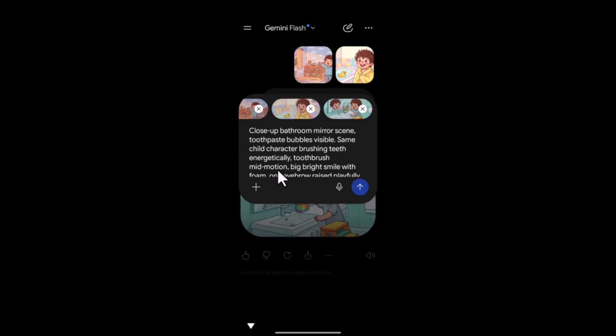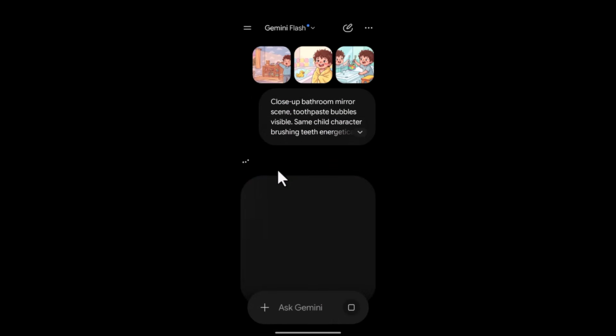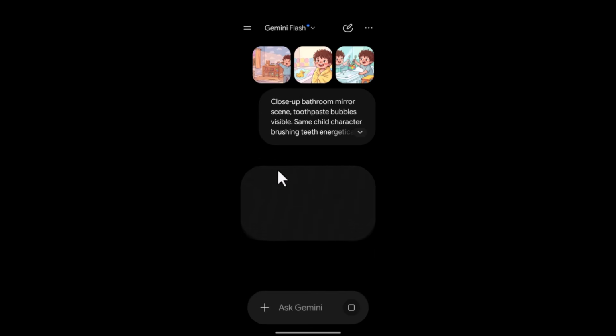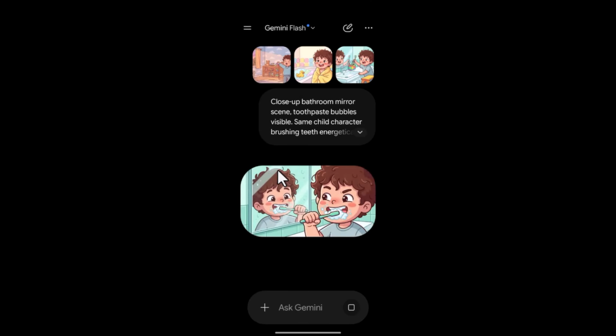Now, if you look here, it says close up, bedroom, still in the bedroom. Do you understand? So let's go ahead and send this. Let's see what is going to happen. Now, if it's not coming out well, you can use the last image we generated, that is scene 3, as the best image. Do you understand? Okay, so let's see. Beautiful. It literally gave me a very perfect image of what I'm looking for.